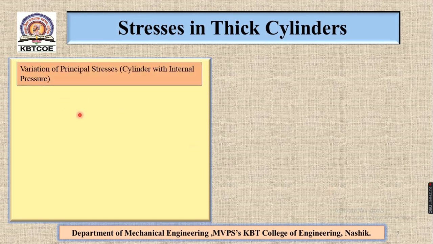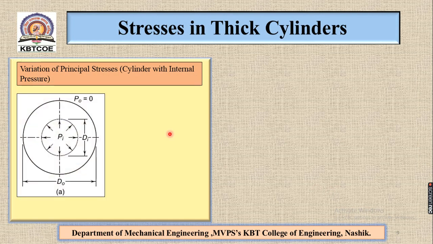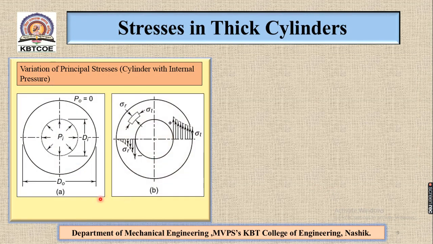Next, variation of principal stresses in a cylinder with internal pressure. Now you see these two diagrams. In the first diagram, A, Do is the outside diameter, Di is the inside diameter, Pi is the inside pressure, and Po is the outside pressure, which is 0. So it is subjected to only inside pressure.